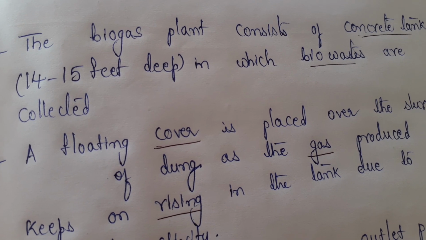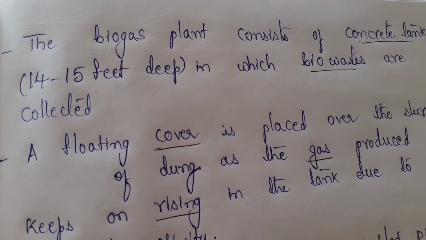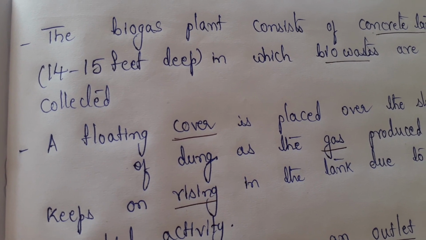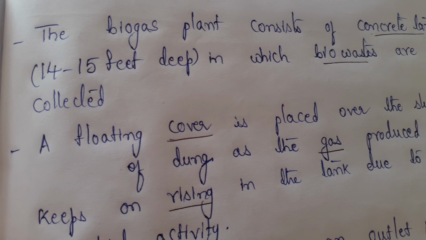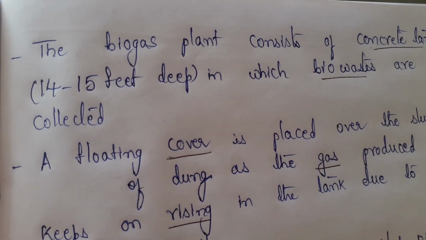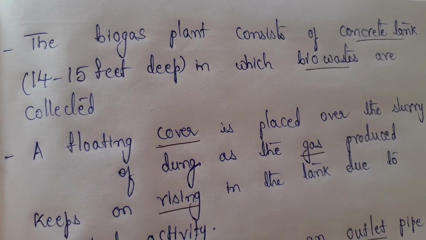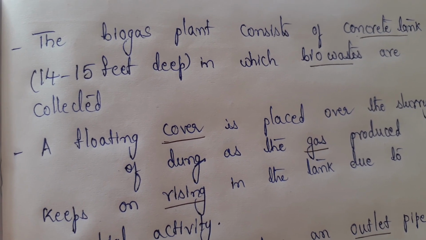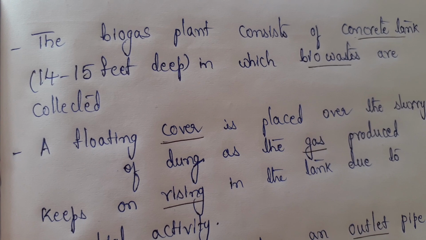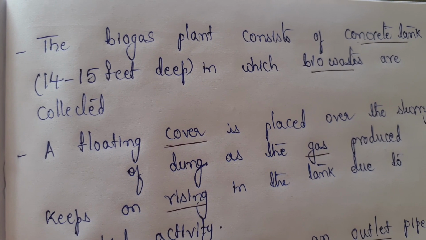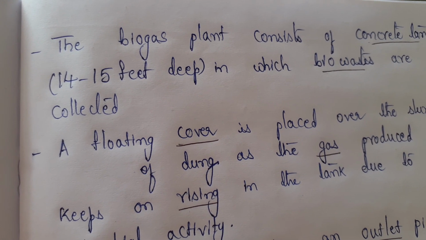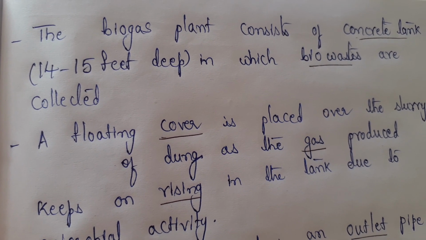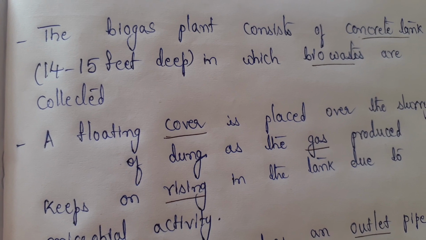Maybe you have seen these biogas plants in the villages. Try to observe the villages where you are finding these tank-like structures. These are called biogas plants or units. They are made up of concrete and the tank is nearly 14 to 15 feet in depth, where you are having the collected biological waste, that is the waste which you get from living organisms. You are collecting that.